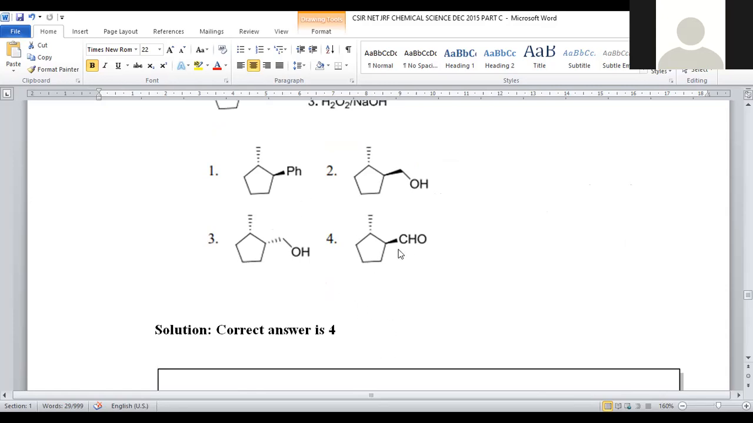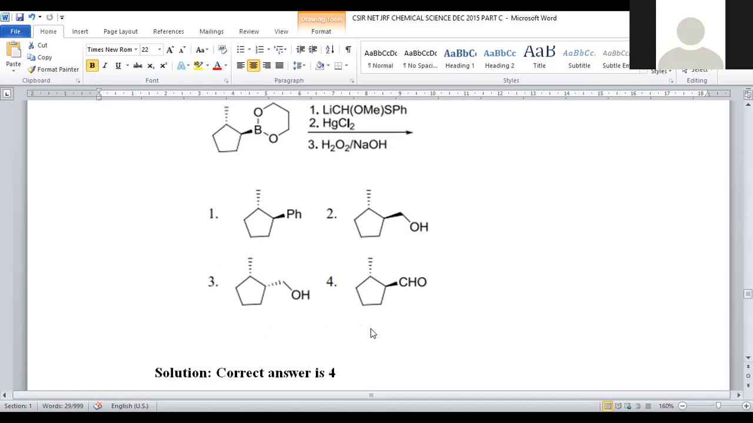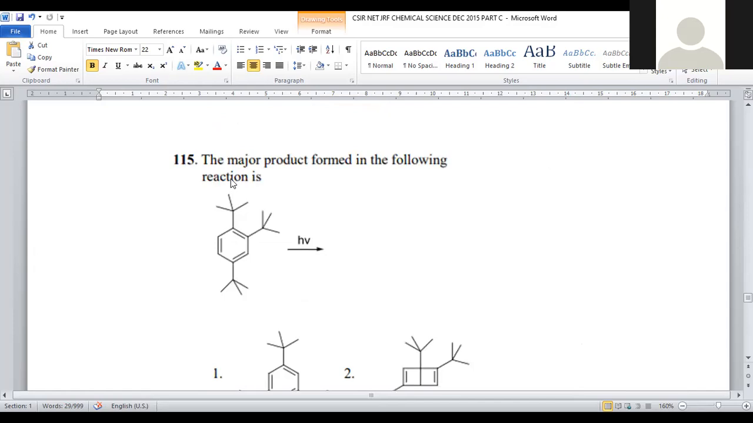So only option number 4 is having aldehyde, since hydrogen peroxide in the presence of sodium hydroxide is used to oxidize the corresponding alkyl group, and that is given in option number 4. For question number 114, option number 4 is the correct answer. Let us move on to question number 115. The major product formed in the following reaction.